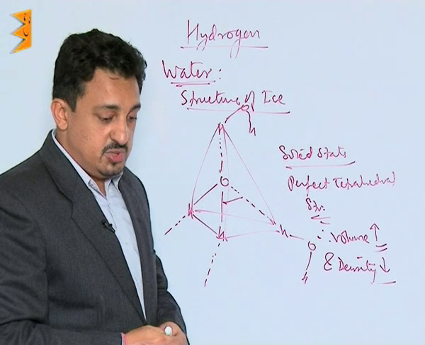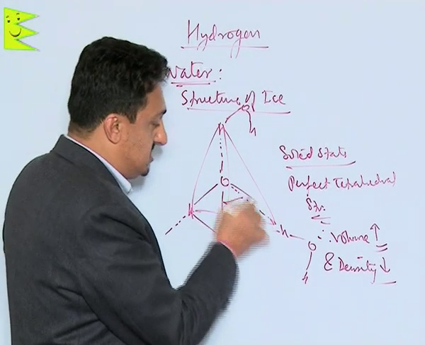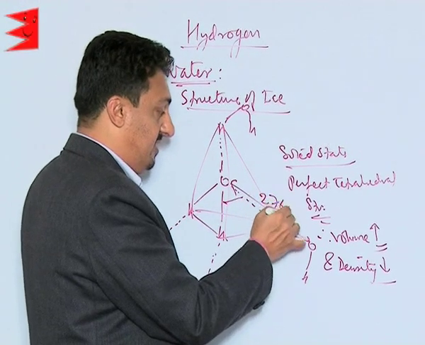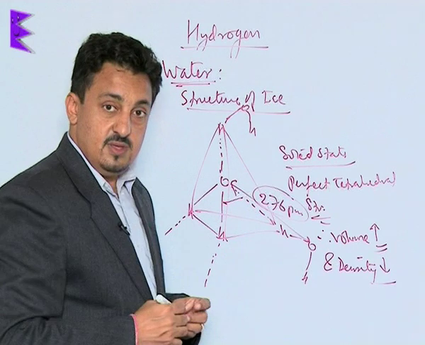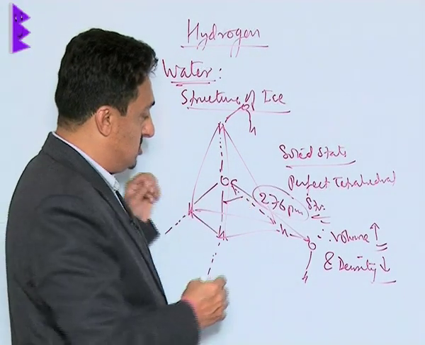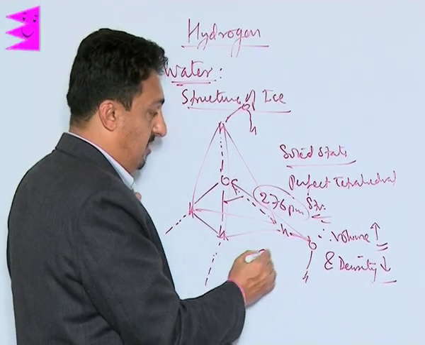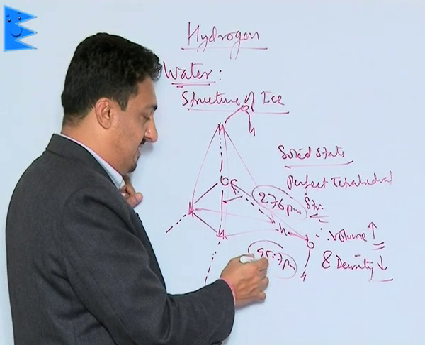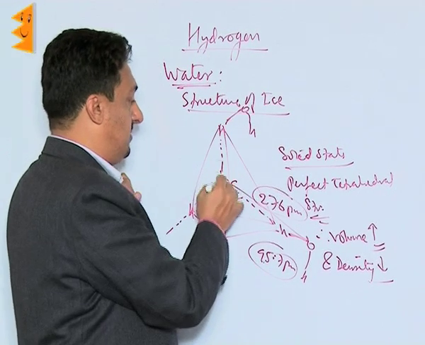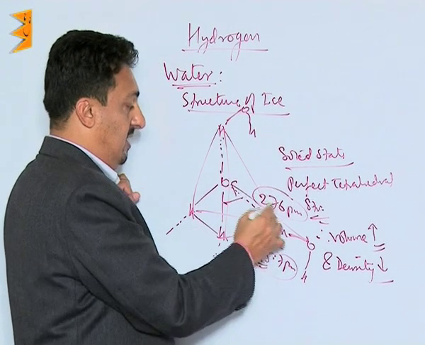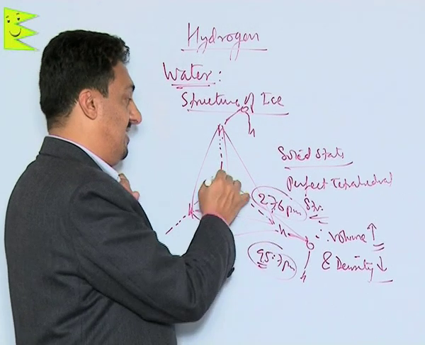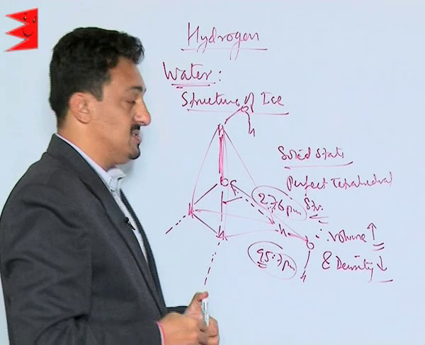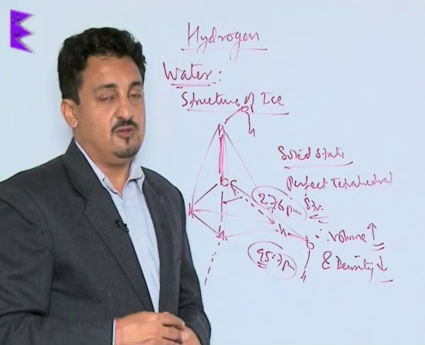The X-ray shows that each two oxygen atoms in water molecules in the form of ice are having a distance of 276 picometer. 276 picometer clearly shows that if we are having one OH bond, which we know is approximately 95.7 picometer, we can take it as 96. So 2 OH bonds makes it much more than the normal one. If we even subtract this, what we get is the length of the OH hydrogen bonding in this case. So this is the structure of ice, or the solid form of water.